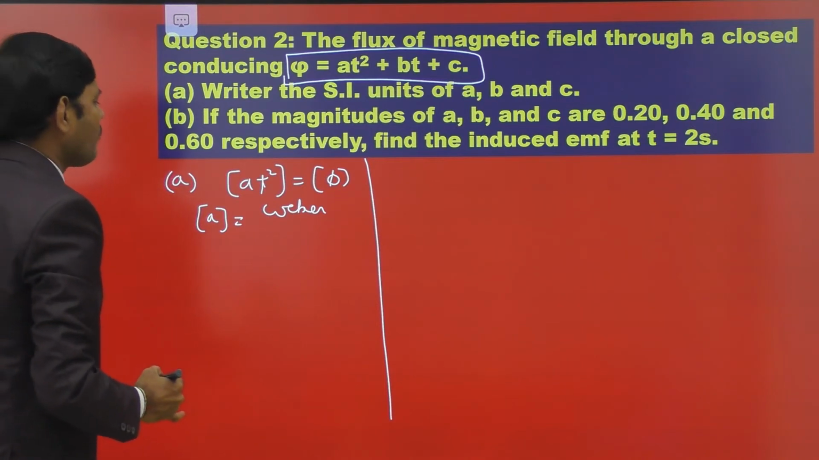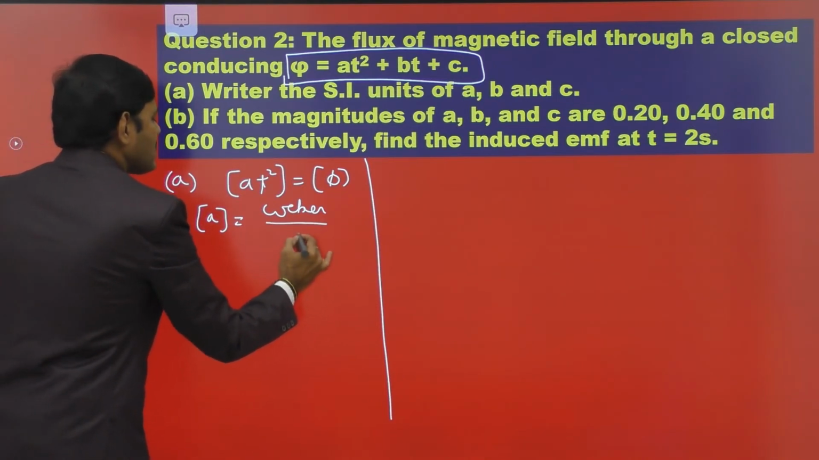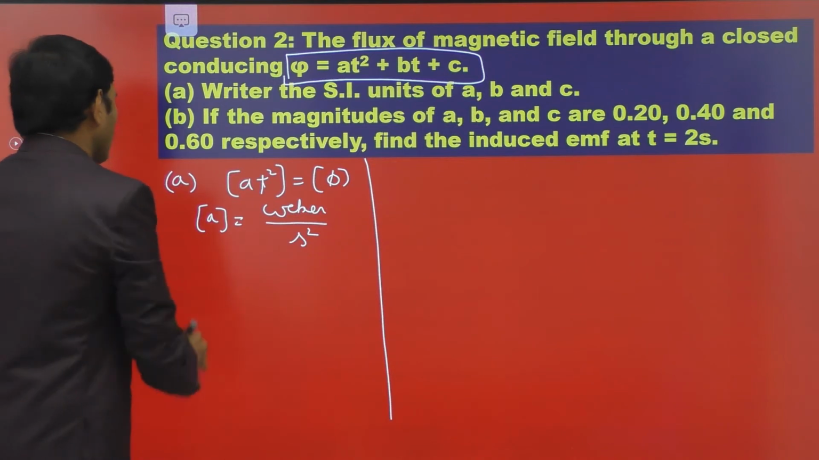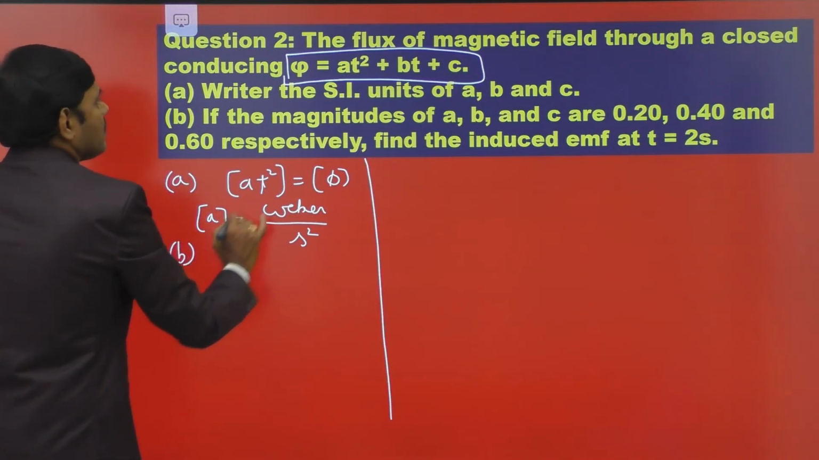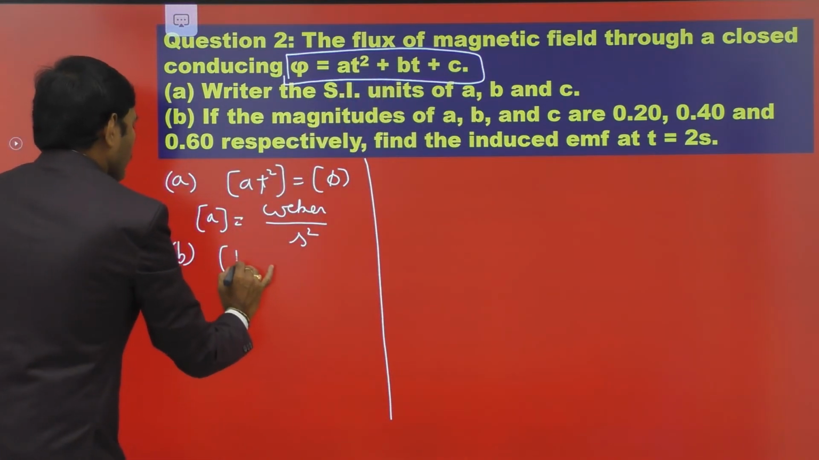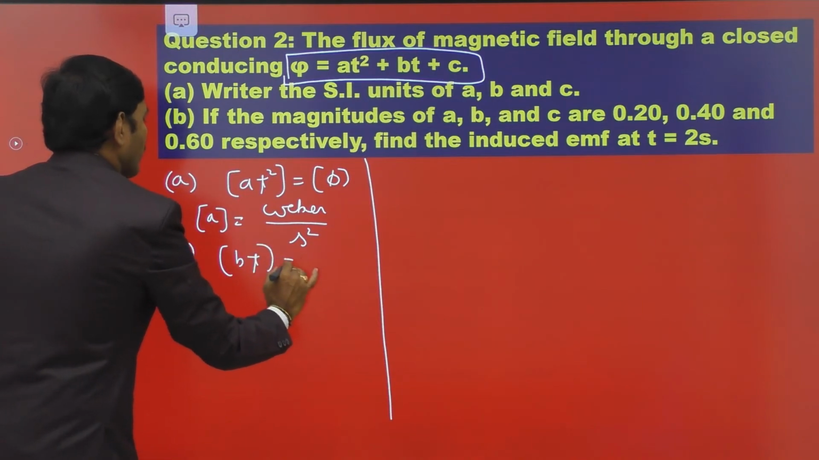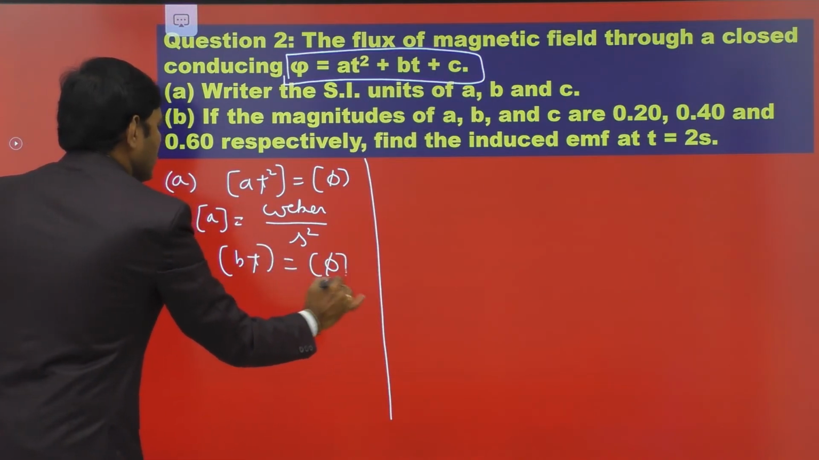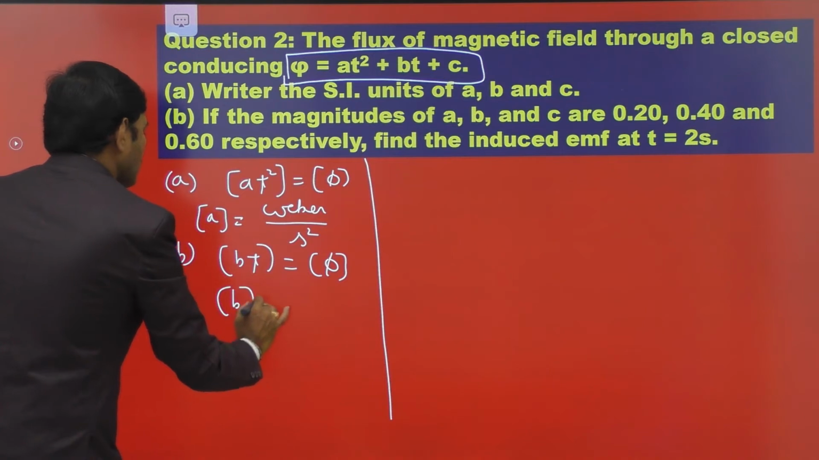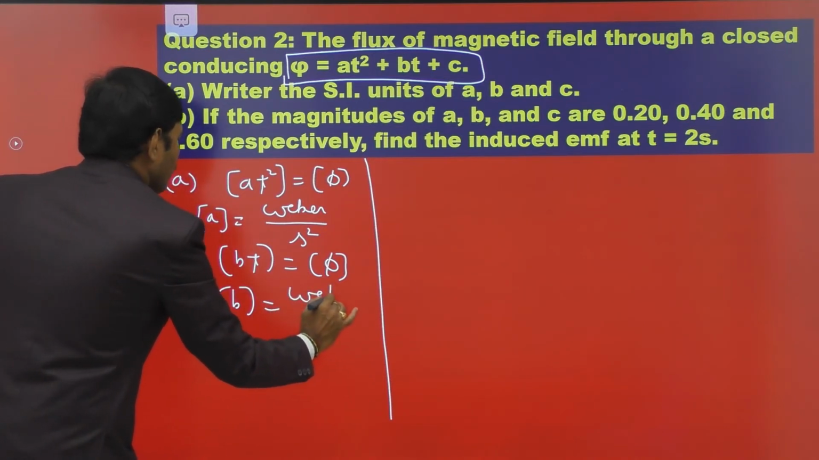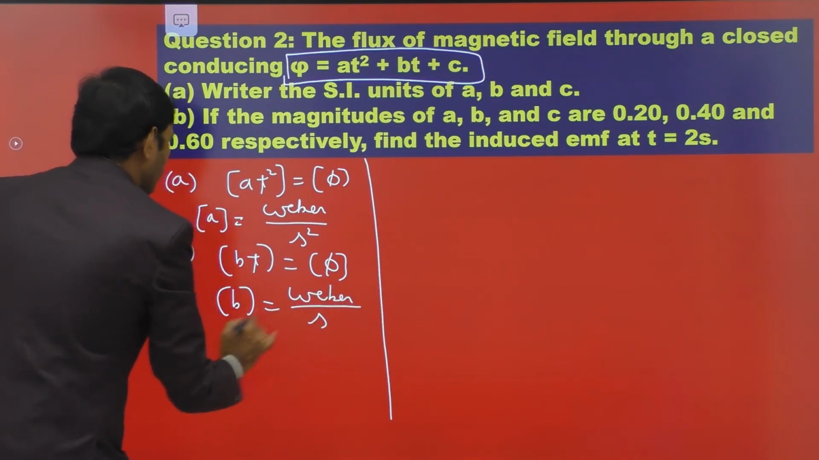The SI unit of flux is Weber. T squared means second squared, since the unit of time is second. Similarly, for B, the dimension of BT is equal to the dimension of flux according to the principle of homogeneity. Therefore, the dimension of B is Weber per second, since the dimension of flux is Weber and time is in seconds.